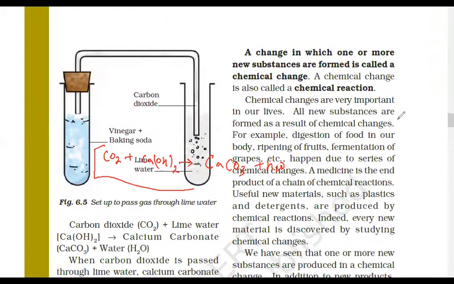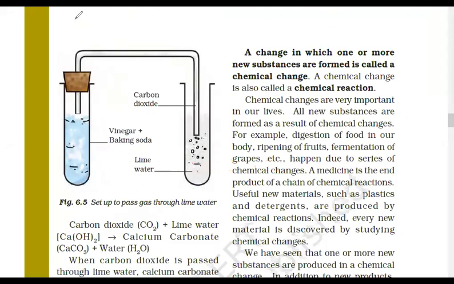See, CO3 is also an anion, OH is also an anion, right? Two negative ions cannot form a compound. And it's not cobalt, it is carbon dioxide, okay? So it will form CaCO3 plus H2O. Everyone should note this reaction.